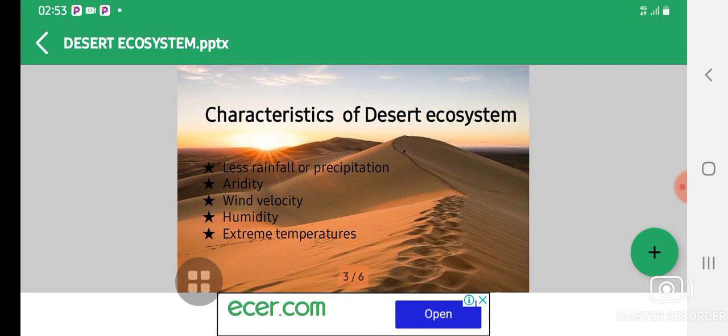Wind velocity is high in this ecosystem of the desert. That's why deserts experience more dust storms or sandstorms of higher intensity, forming sand dunes as they are also known. So let's look at humidity.